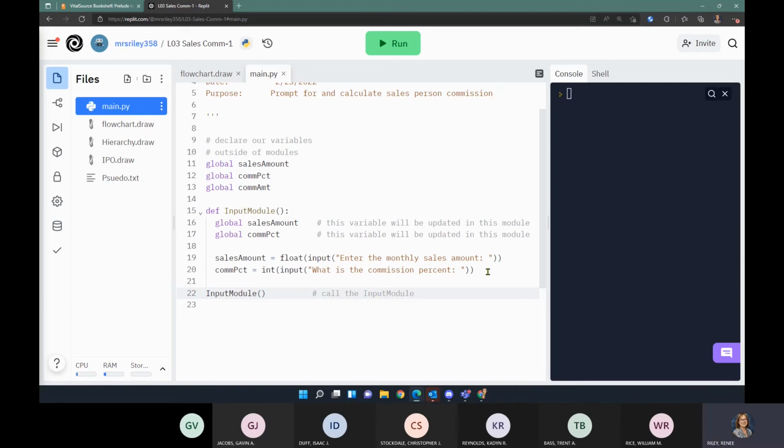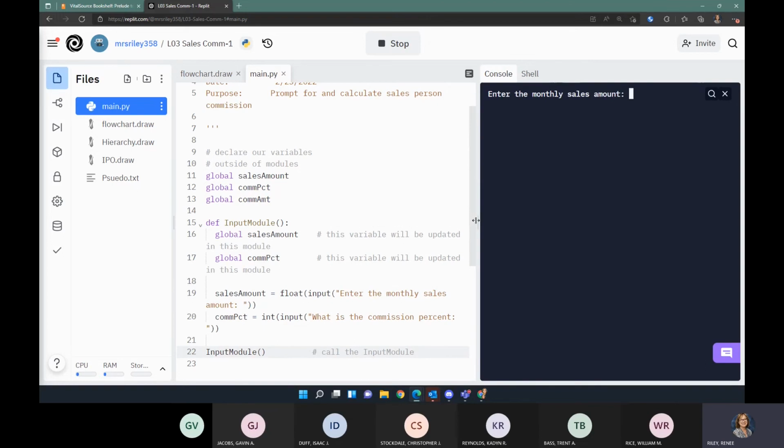So we should be able to test this. If we run it, what should happen is the Python interpreter is going to read through all our code. Notice that we have this module defined. Then when it runs into this line of code, it says execute that module. It will actually execute our module, and we should see these prompts come up for our input amounts. So let's run it and see. There's my first prompt. Enter the monthly sales amount. Let's say 5,000. And then enter the commission percent.